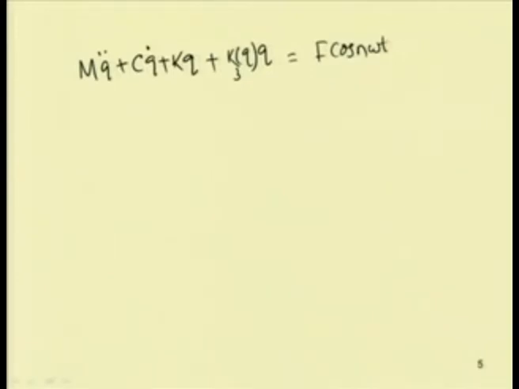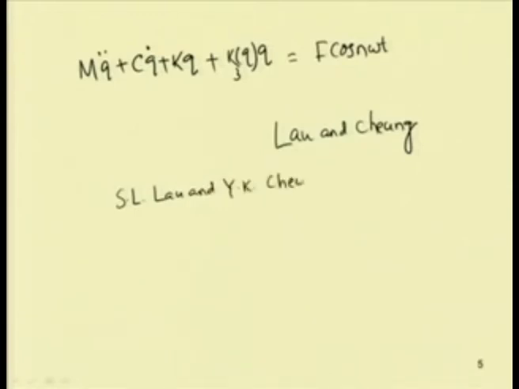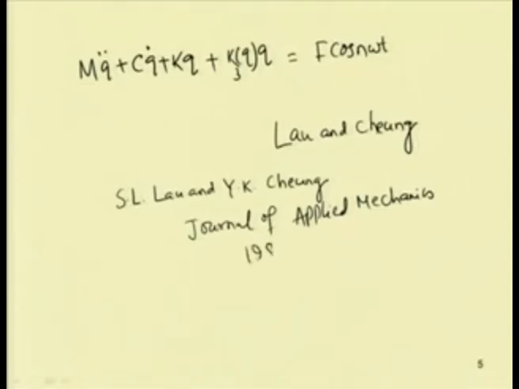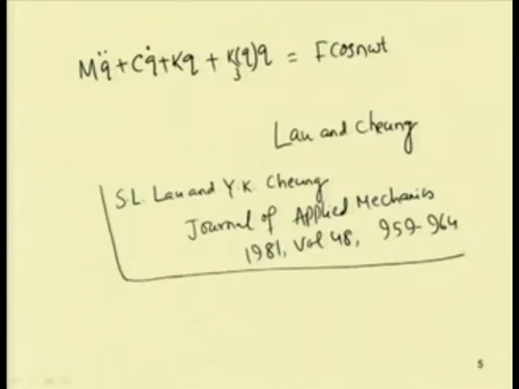This incremental harmonic balance method was developed by S. L. Lau and Y. K. Cheung, which was published in the Journal of Applied Mechanics in 1981, volume 48, pages 959 to 964.